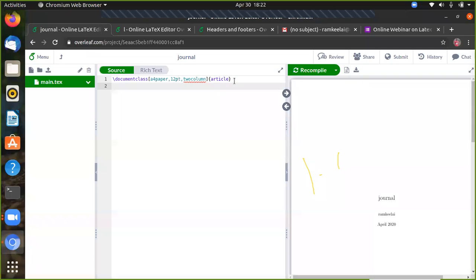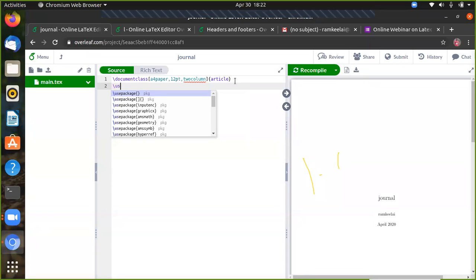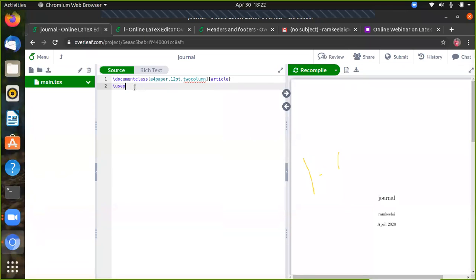There are 3 classes. I already told that. One is report, for thesis and other things preparation; article, for journal preparation; and book, for writing your book content. Okay, the next one we have to write is use package.